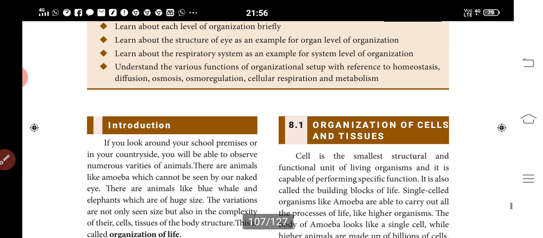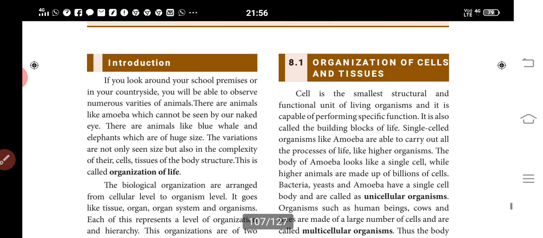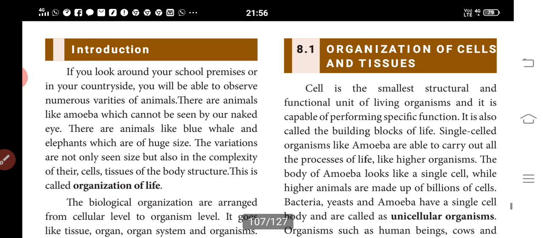If you look around your school premises or in the countryside, you will be able to observe numerous varieties of animals. There are animals like amoeba, which cannot be seen by our naked eye, and animals like blue whales and elephants, which are huge in size. The variations are not only seen in size, but also in the complexity of the cells, tissues and body structure. This is called the organization of life.